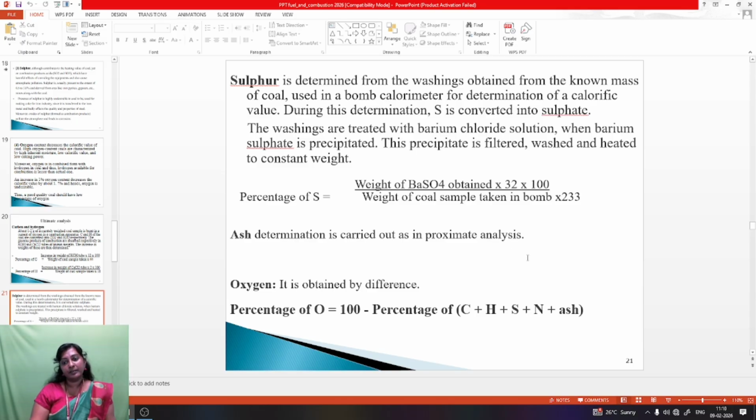The weight of barium sulfate obtained into 32 into 100 divided by weight of coal sample taken in the bomb into 233. Then ash content, which is already told in the proximate analysis, refer to that proximate analysis for ash determination. Then oxygen is obtained by difference. The percentage of oxygen is equal to 100 minus the percentage of carbon, hydrogen, sulfur and nitrogen plus ash content.